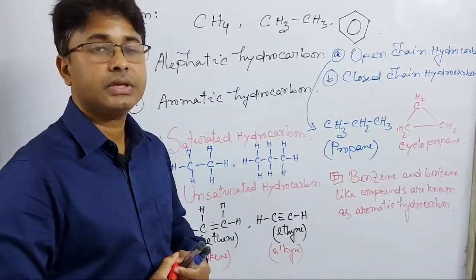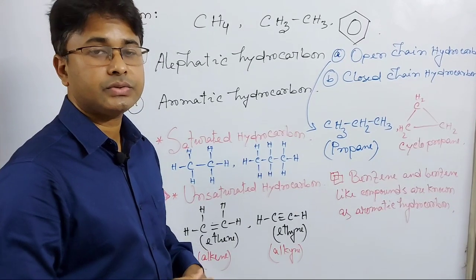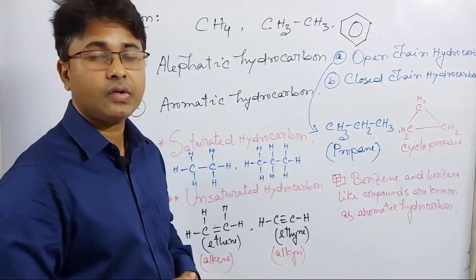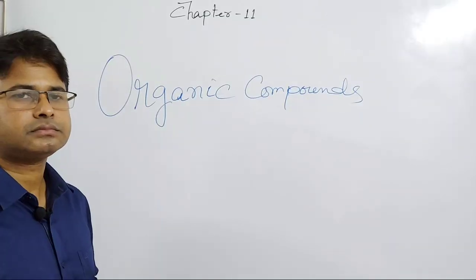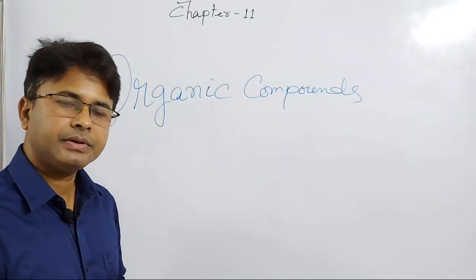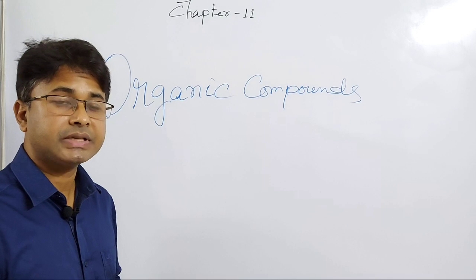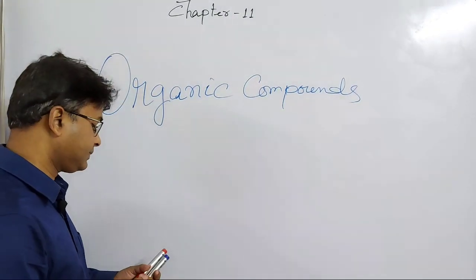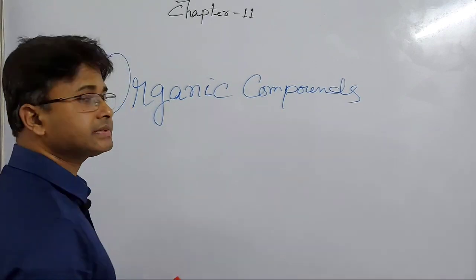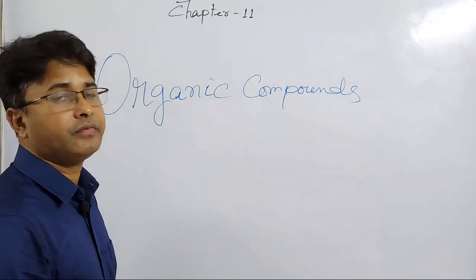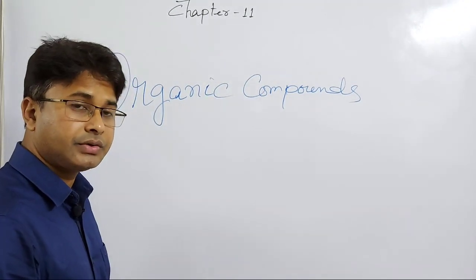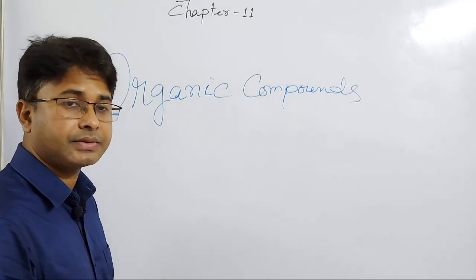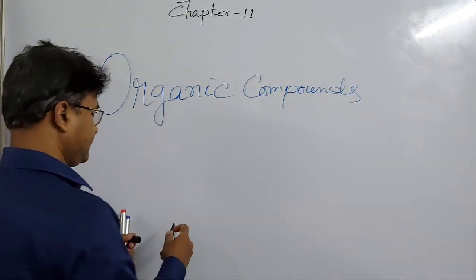Dear students, now I would like to tell you the definition of organic compound. Hydrocarbon and their derivatives are known as organic compounds. First, you have to know what the derivative of a hydrocarbon is. Already you have learnt about hydrocarbon. Suppose methane.